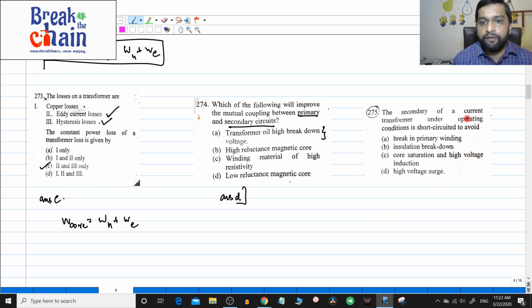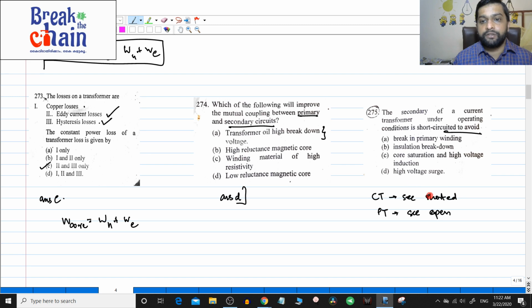275. The secondary of a current transformer under operating conditions is short circuited to avoid it. See, in current transformers, you know that the current transformer secondary is always shorted, or it is given through a burden, a load, whereas the PT secondary is always open. These are two important conditions.